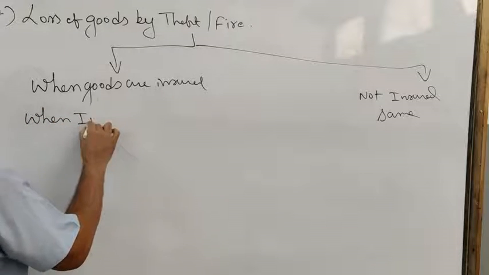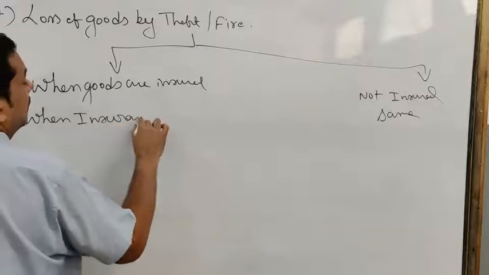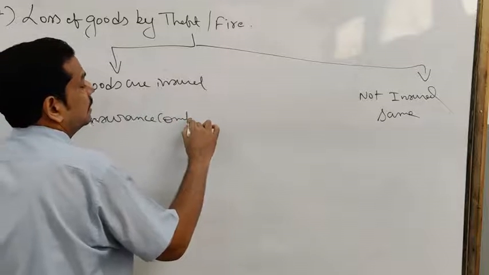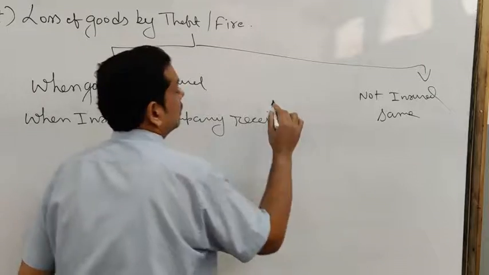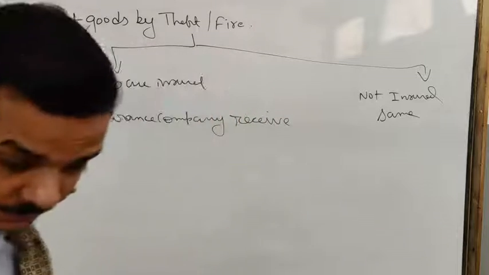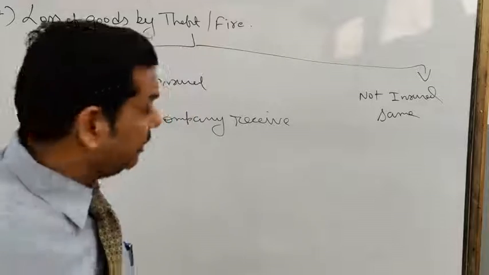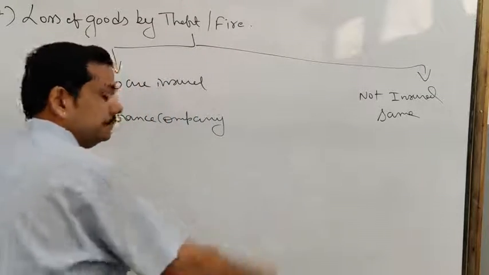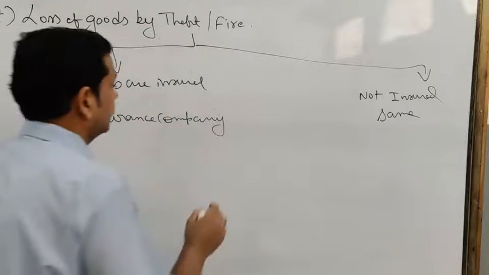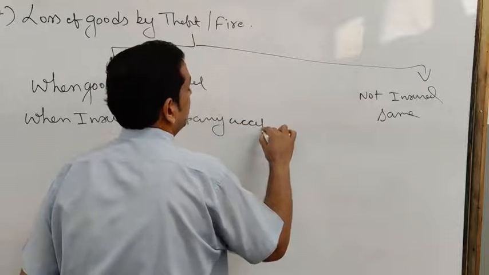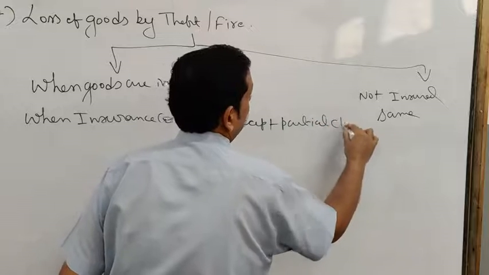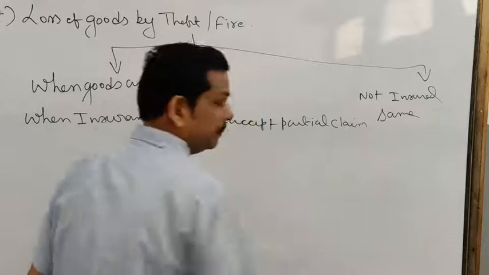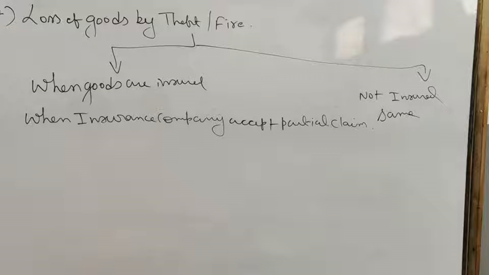When insurance company accepts a partial claim, partial claim means it's not accepting the full amount. Clear?